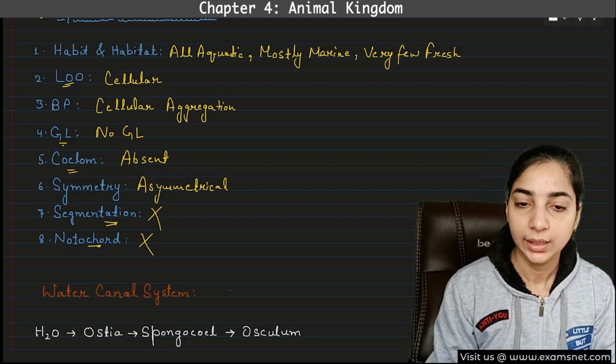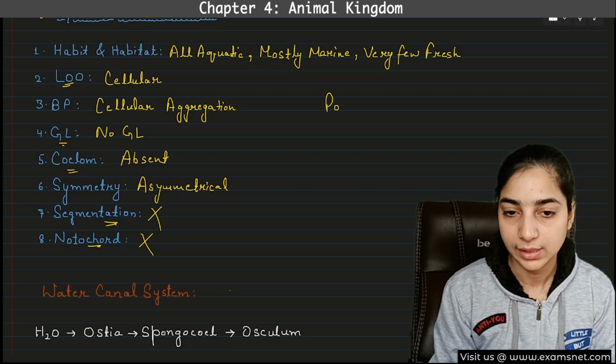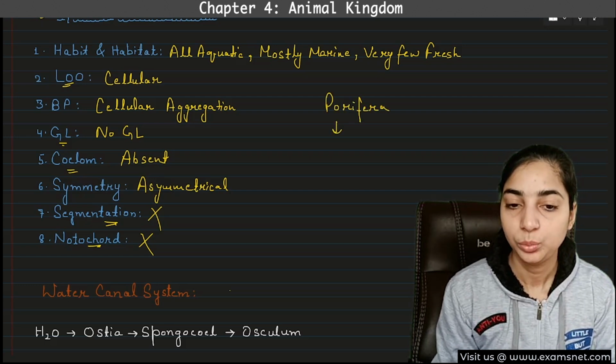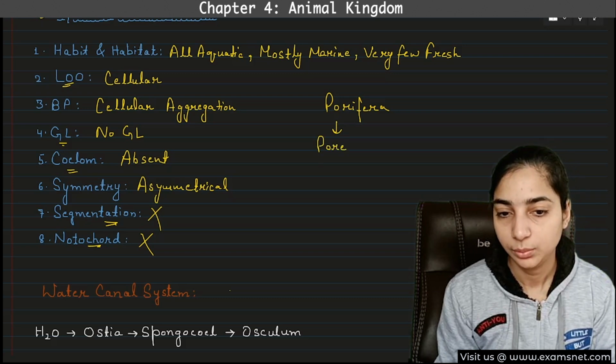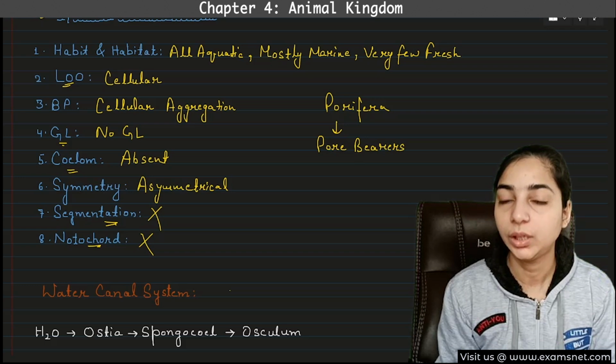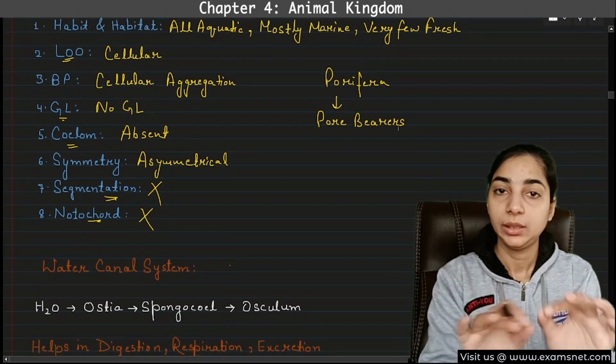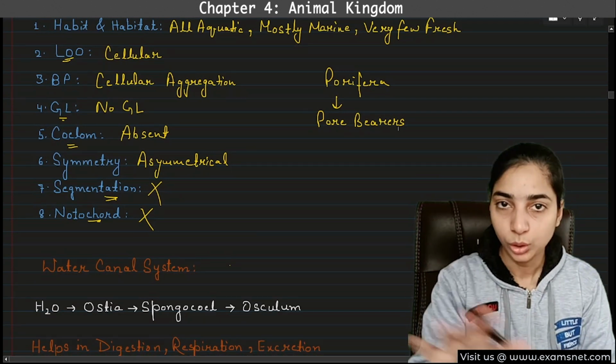Now another thing you should note about the poriferans is that poriferan means pore bearers. This is the literal meaning of Porifera. Pore bearer means they will have small and large pores all over their body.